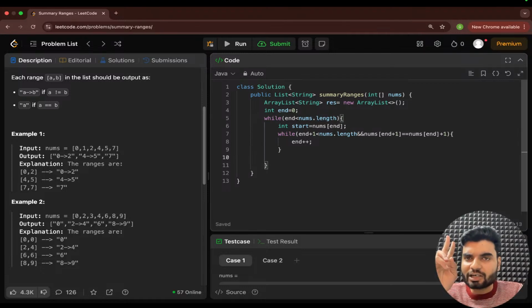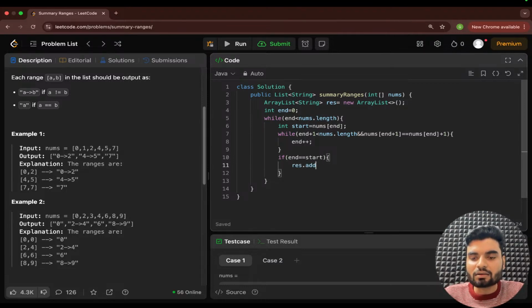Now there are two possibilities. Either your end and start are the same, that is, if end is equal to start, both are pointing to the same thing. In that case, in the result you'll add, add is a method by which you add something into the result, right? You'll just convert it into a string and add it. So I just want to add nums, either start or end, anything works. Make it a string, because they are expecting a string.